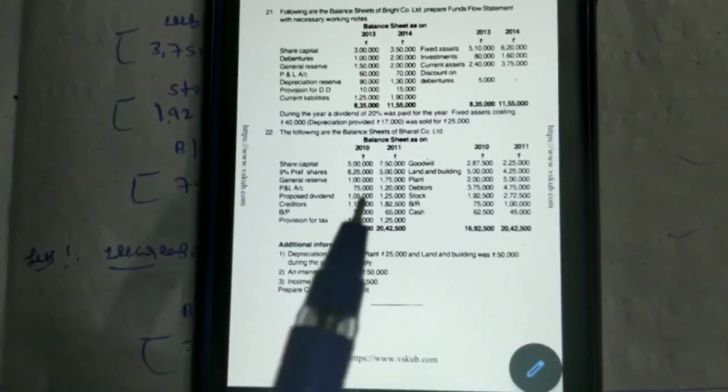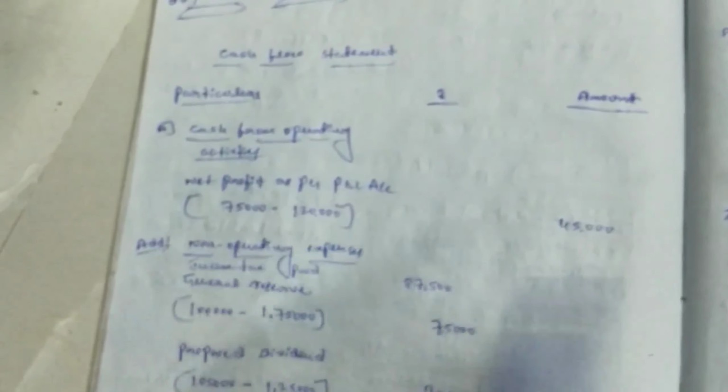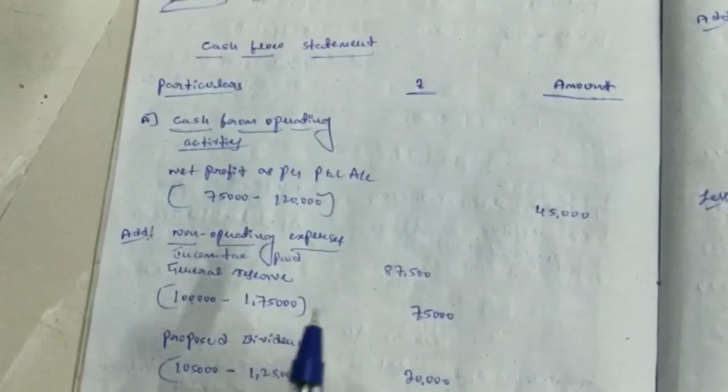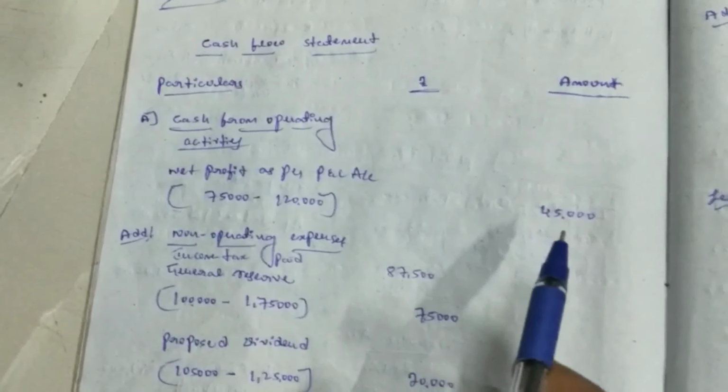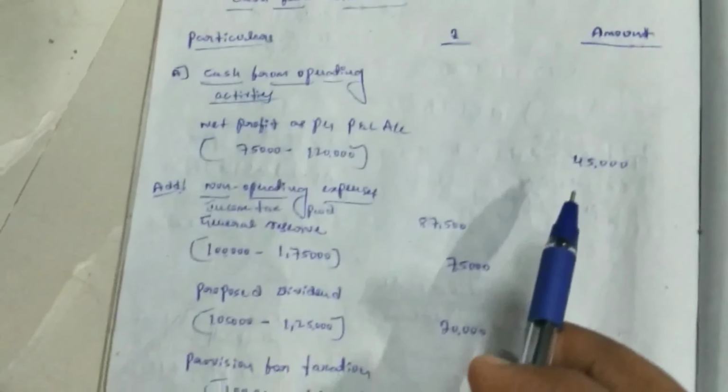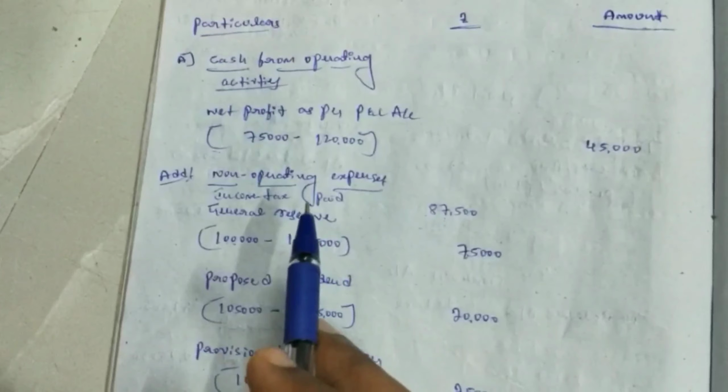Profit and loss account: 75,000 and 1,20,000. The difference we get is the profit, 75,000 and 1,20,000, so the difference is 45,000. It is the net profit. And add non-operating expenses.